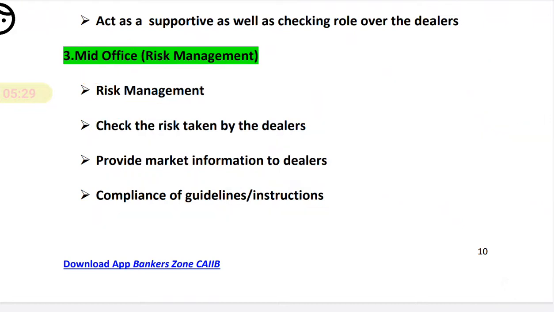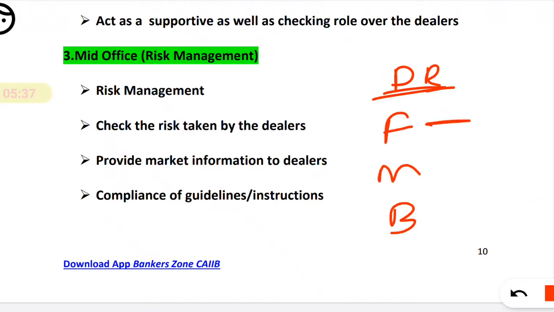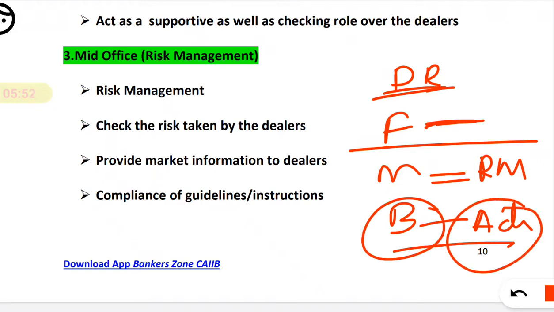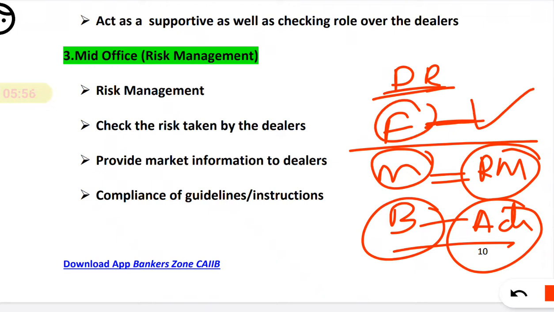Just remember here, I repeat, the dealing room consists mainly of the front office, mid office and back office. The front office takes the major role, they actually take part in the deals. Okay, the back office does the work of administration, and the middle office, that is the mid office, is for risk management. Okay, back office for administration, mid office for risk management, and front office directly takes part in the deals. So in this way you can remember.